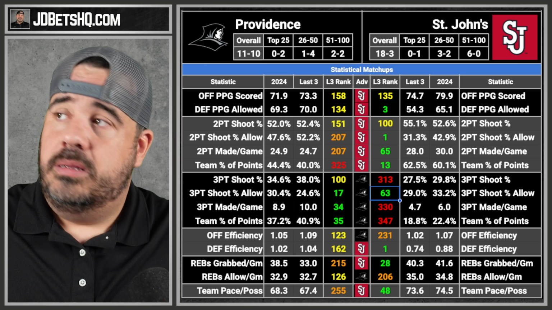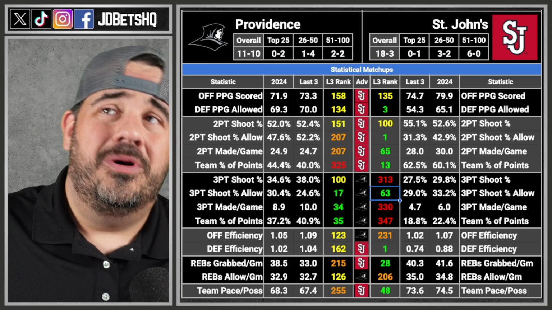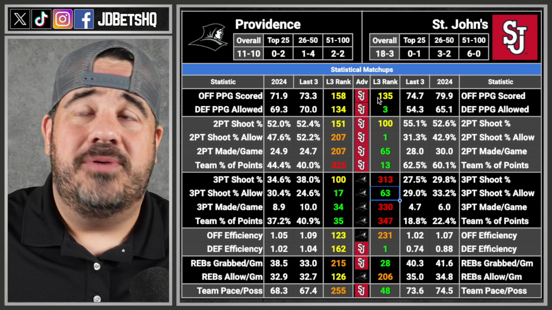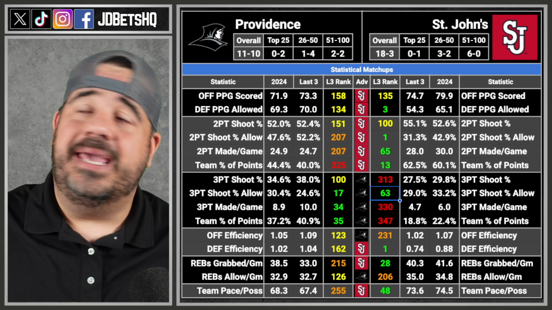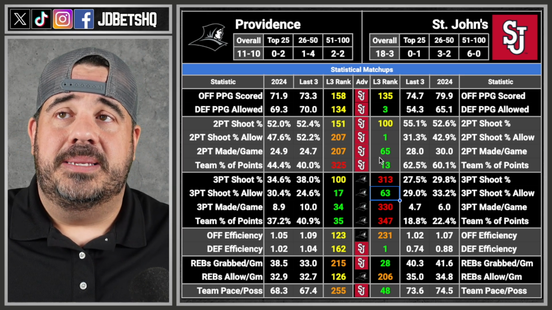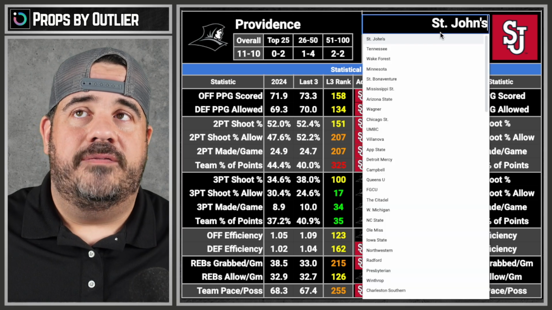So, if you want to say St. John's, there it is. 13.5 though. Man, I know they're 18-3. I know they're playing great. And Providence is one of those pesky teams. It's just, I can't. I mean, that's a lot of big old spread. So see, we're gonna get 3. Sometimes these lines are gonna be way off, and it's gonna be kind of hard to do.